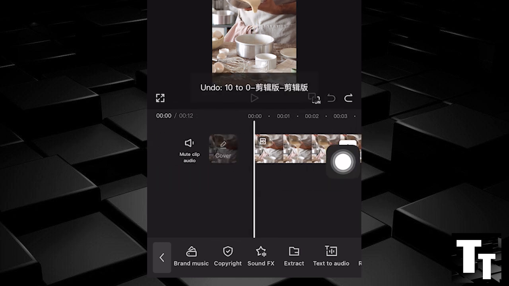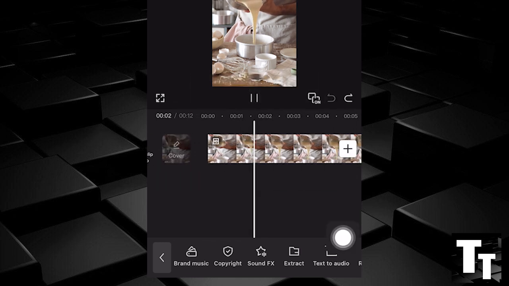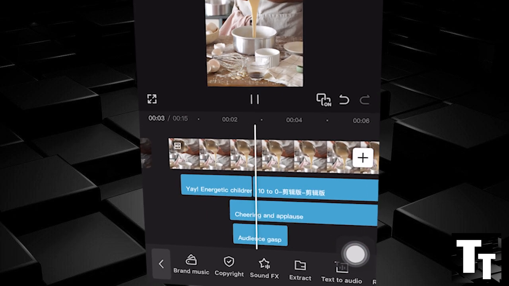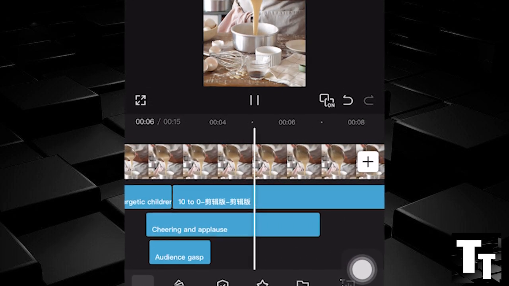Say this is the before. This is the after. Completely for free.